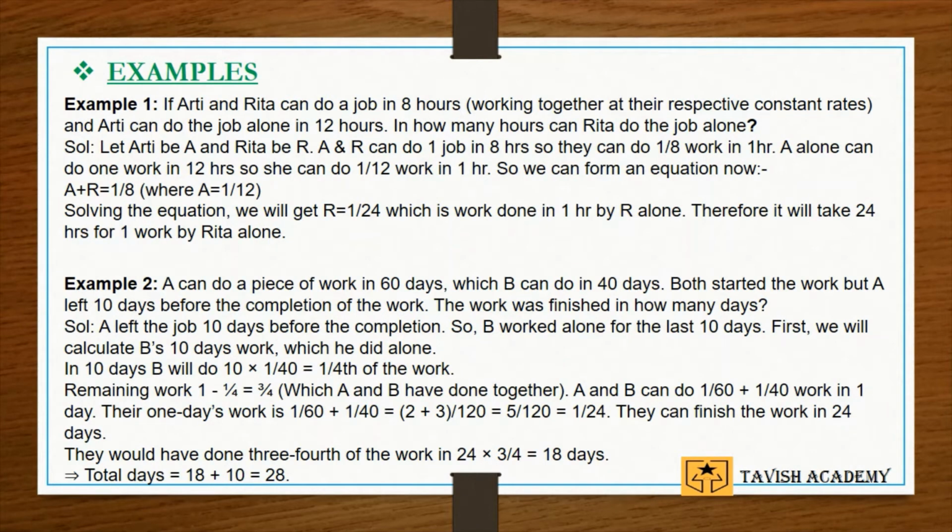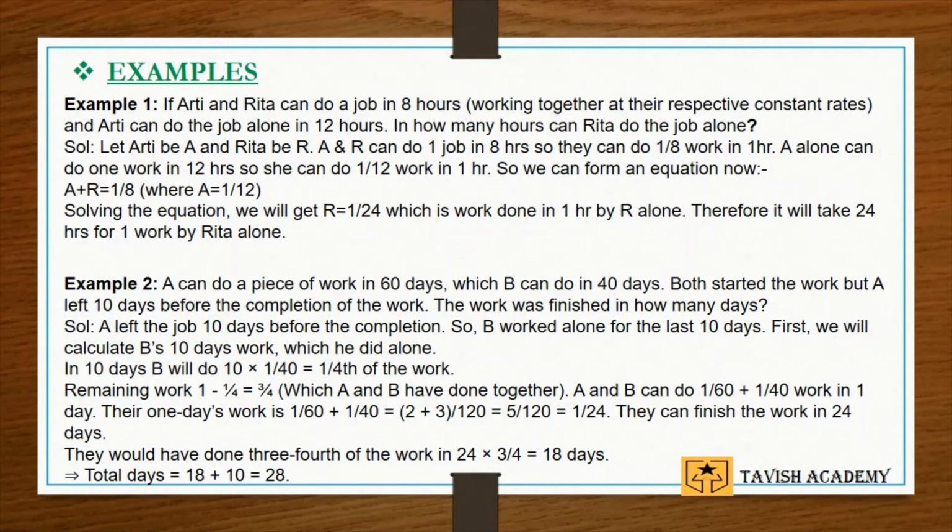Examples. Example 1. If Arya and Rita can do a job in 8 hours, working together at their respective constant rates, and Aarti can do the job alone in 12 hours, in how many hours can Rita do the job alone? Solution. Now, let us suppose Aarti to be A and Rita to be R.